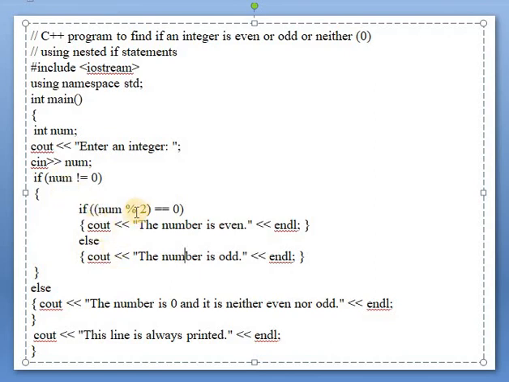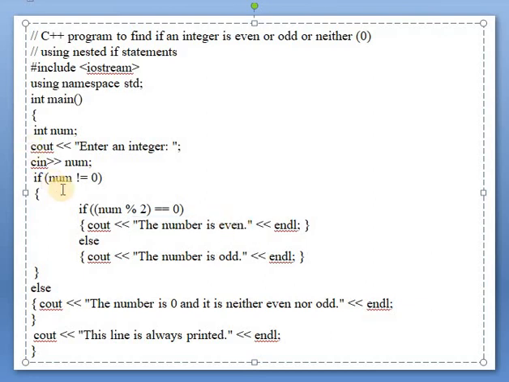Means if this number gets divided by 2 perfectly, then this is an even number. And suppose number modulus 2 is not equal to 0, then the number is odd.